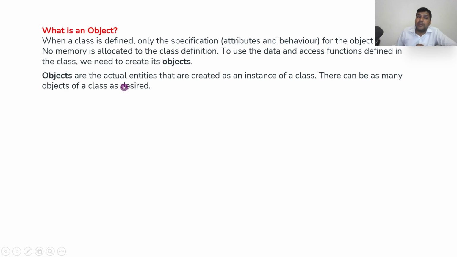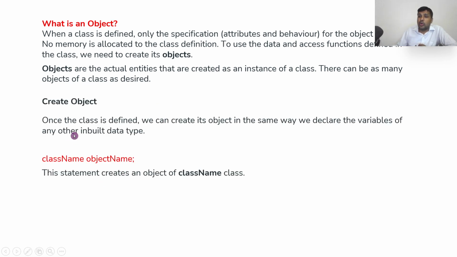Now, objects are real, actual entities that are created as instances of a class. For example, if I say dog Tommy, dog is the class and Tommy is an object, an instance of the class. There can be as many objects of a class as needed. There can be Tommy, there can be Jackie, different names. Using the same class, we can create multiple objects. So how to create an object?